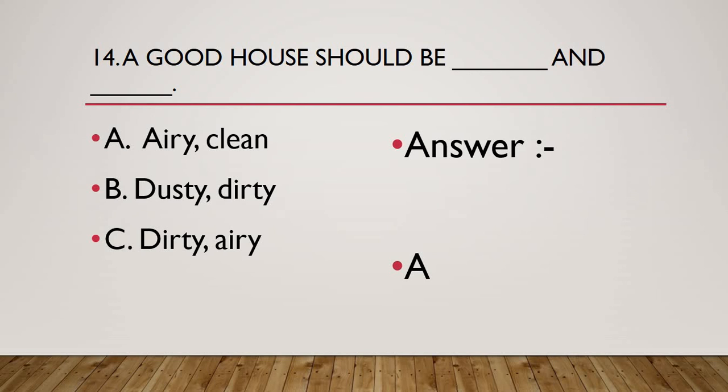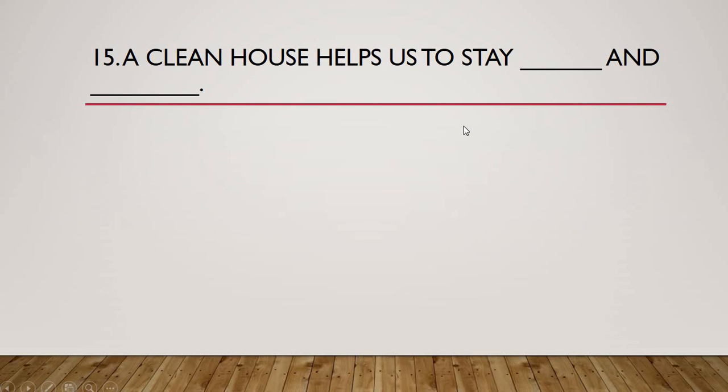And like I said, option A is correct. So a good house should be airy and clean. A proper amount of air and ventilation should be there, windows and doors and so on. And moreover it should be clean. Correct? So option A is the correct option. Moving on to the 15th one. A clean house helps us to stay dash and dash.